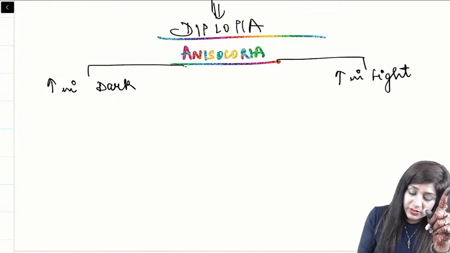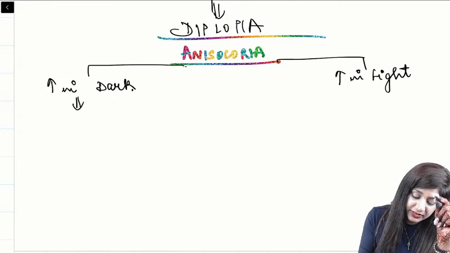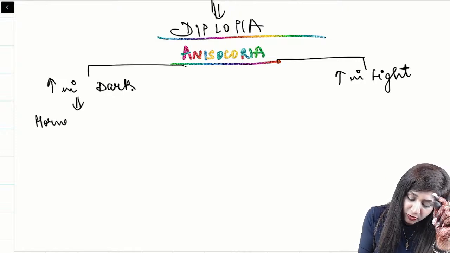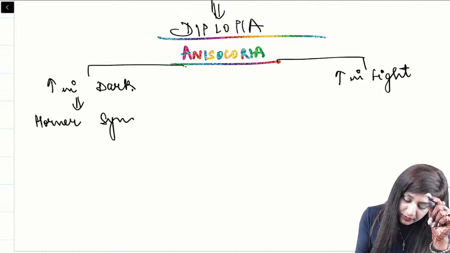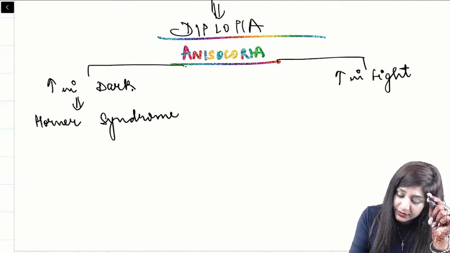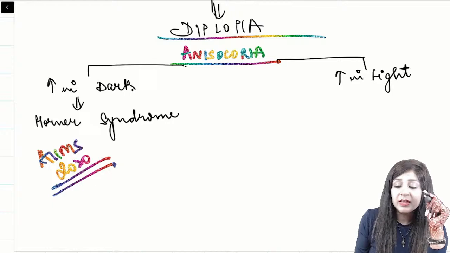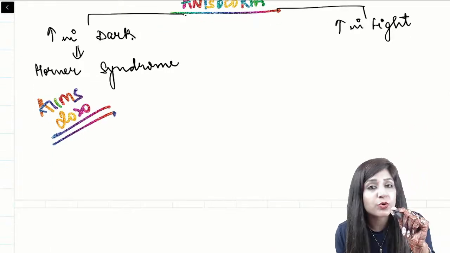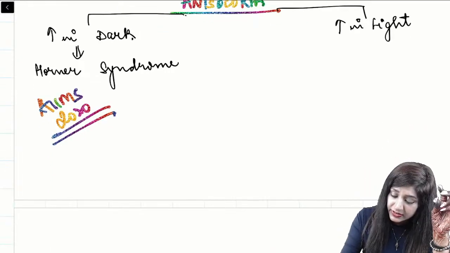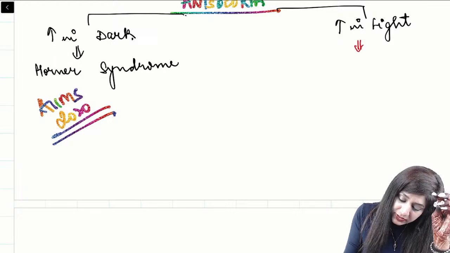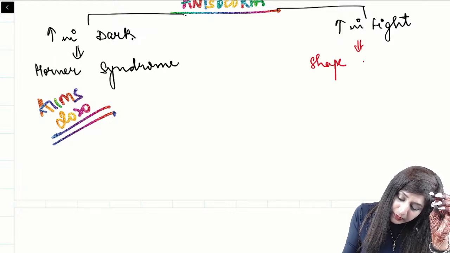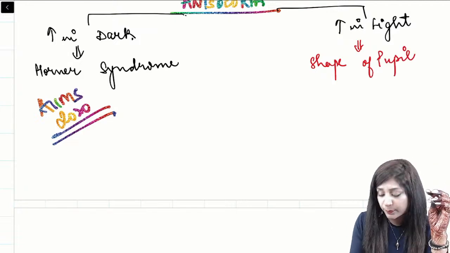If the patient goes in the dark and then it is increasing, that means it is a case of Horner syndrome. This was asked in AIMS 2020, right? While when the patient goes in the light, then it is increasing. Then you have to see the shape of the pupil.